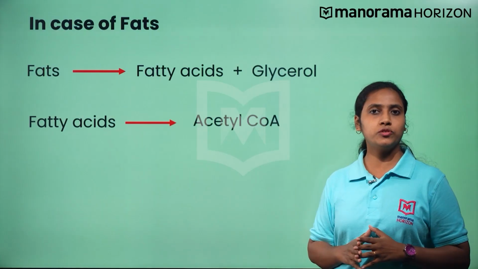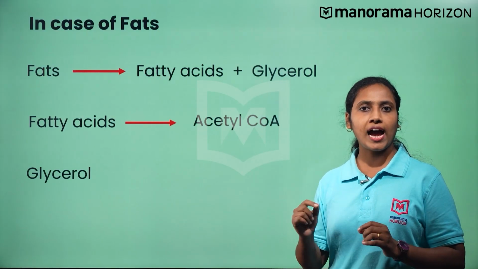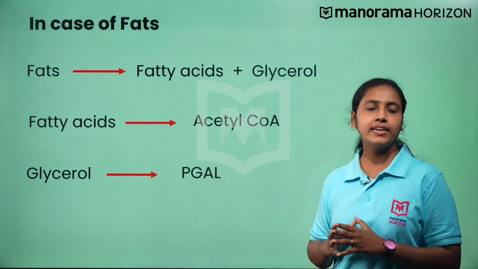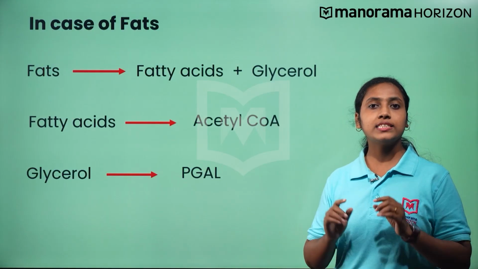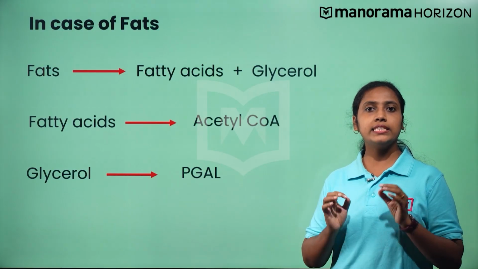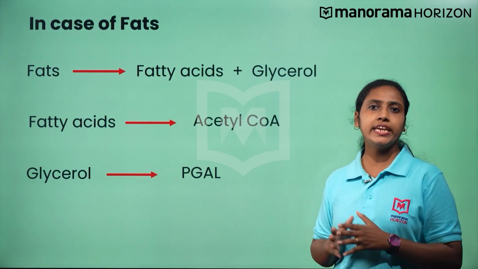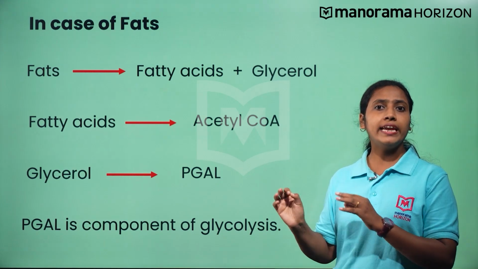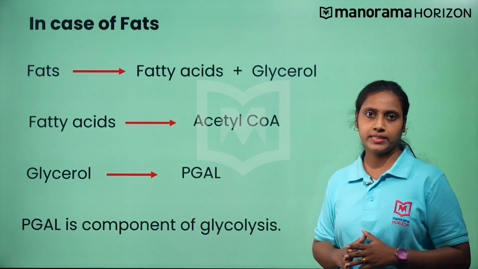So, do glycerol and glucose molecule also degrade into acetyl coenzyme A? The answer is no. Glycerol and glucose molecule have to be converted into glyceraldehyde 3-phosphate. Here, you can note that acetyl coenzyme A is a substrate for the Krebs cycle and PGAL, that is phosphoglycerate, is an intermediate compound in the process of glycolysis.